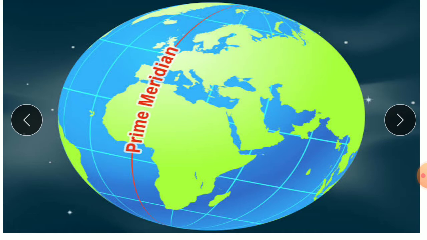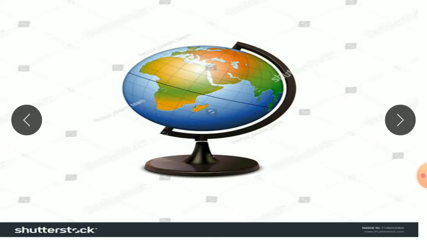The prime meridian passes through Greenwich, London, England. It is considered 0 degrees longitude because both the equator and the prime meridian are imaginary lines. You can see here the imaginary line. Now, is that clear, everybody? You can see here longitude and latitude on your globe.